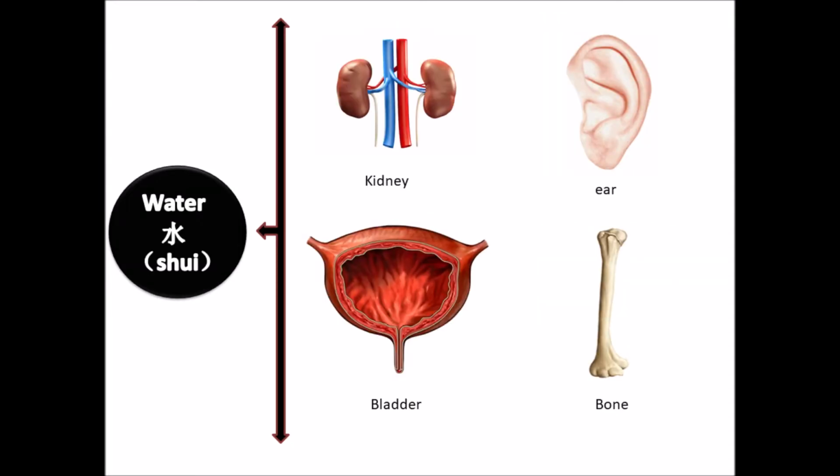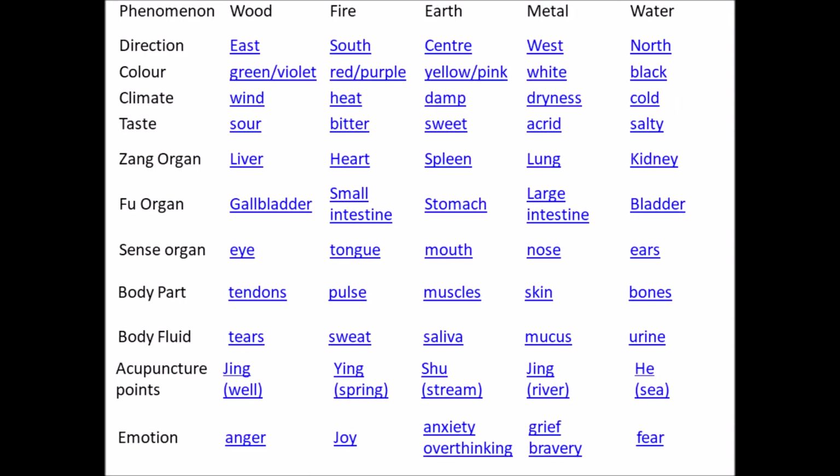The last one is water. We also call it Shui. It represents our kidneys, bladder, our ears, and our bones. This is a summary of the five elements represented in direction, color, climate, taste, body organ, part of body, body fluid, acupuncture point, and emotions.